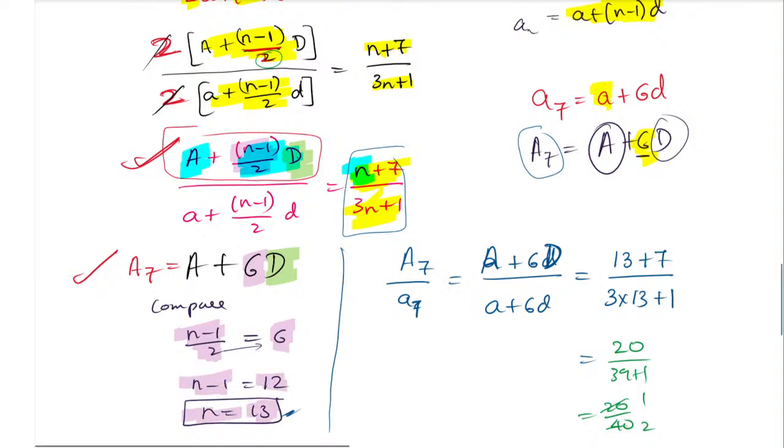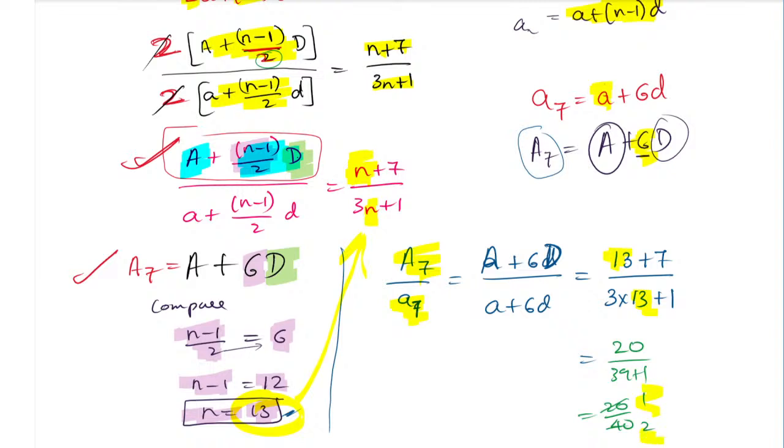This n value 13, you substitute in this formula, that is what they have given, the ratio of the sum of the terms. In that formula you have to substitute the value 13. And when you substitute that 13, the answer is nothing but a7 by small a7, the two APs' ratio. That ratio is nothing but 1:2. So this much only is the thing.